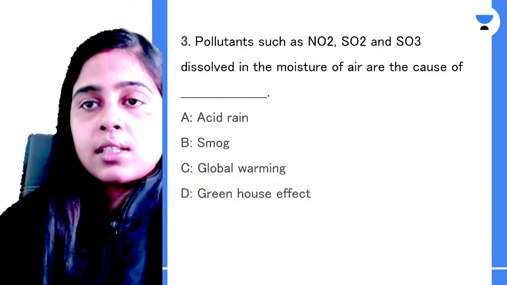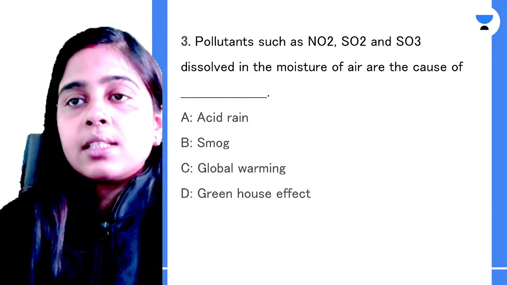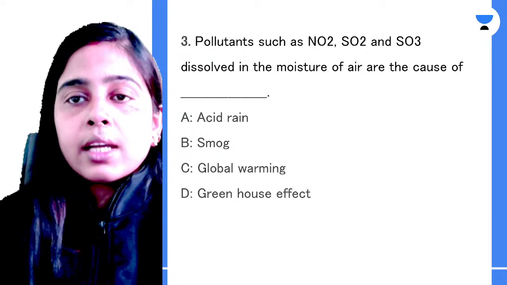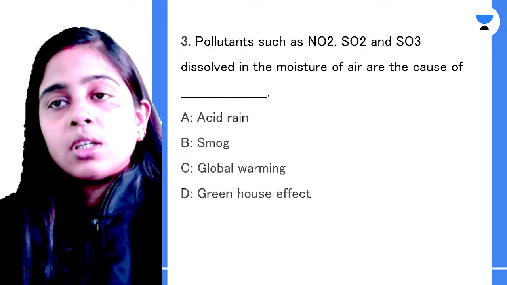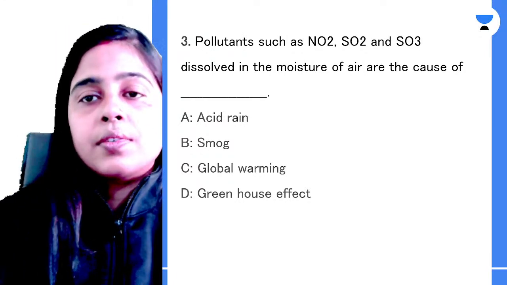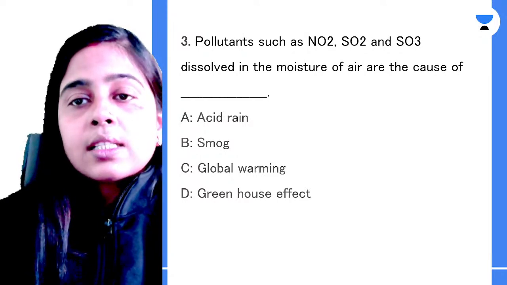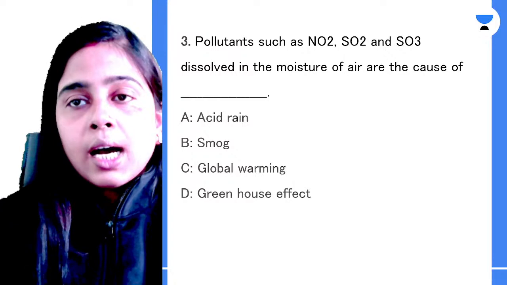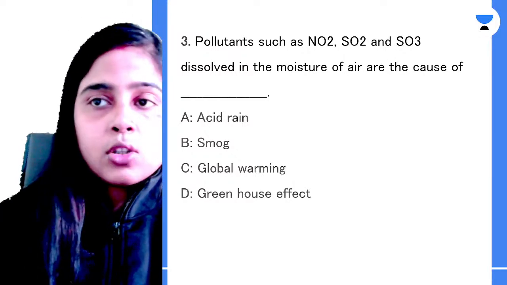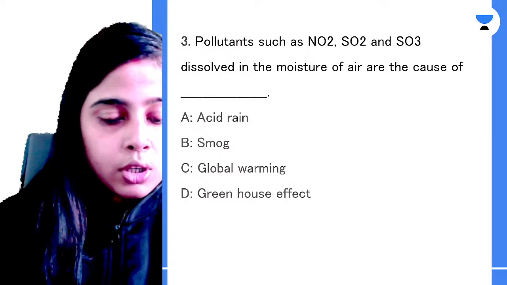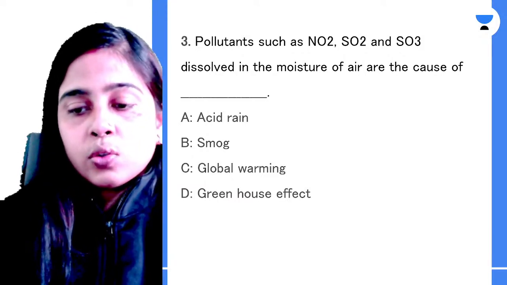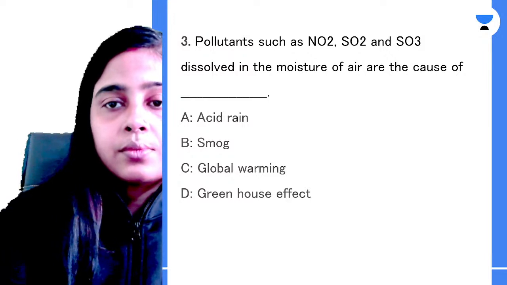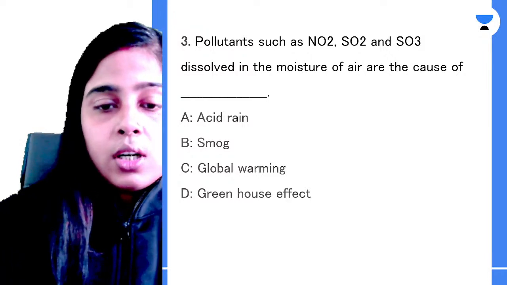Let's try to answer this question. Pollutants such as nitrogen dioxide, sulfur dioxide, and sulfur trioxide dissolve in the moisture of air and are the cause of dash: acid rain, smog, global warming, greenhouse effect. What happens when these pollutants get dissolved in the moisture of air, and what do they cause over here? Please try to answer it. What is caused over here?